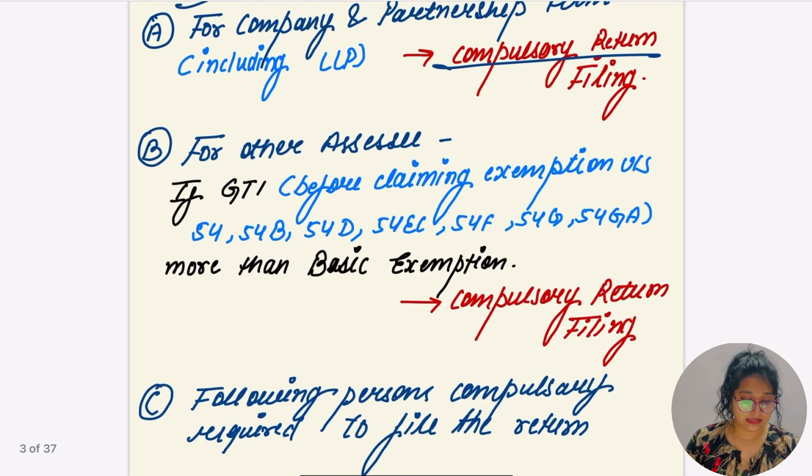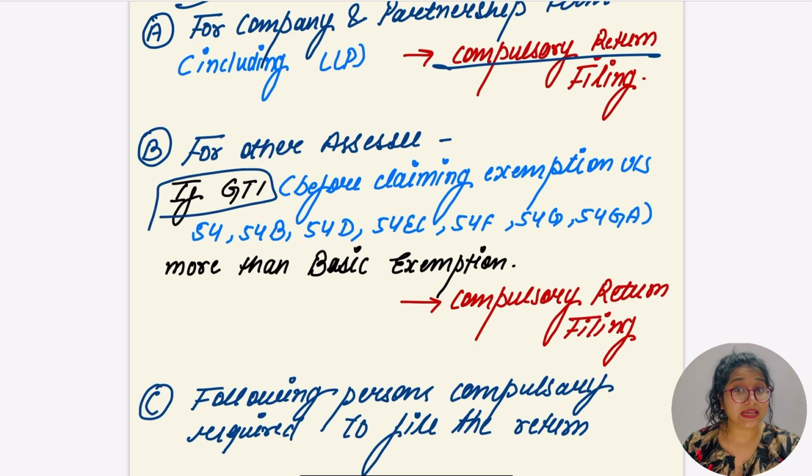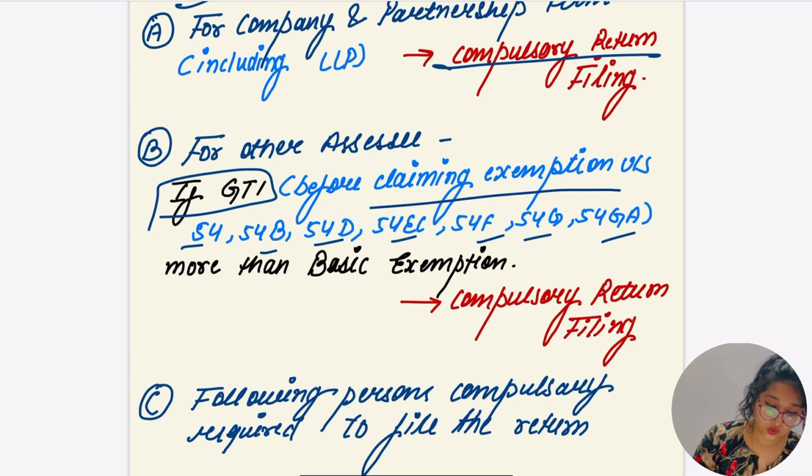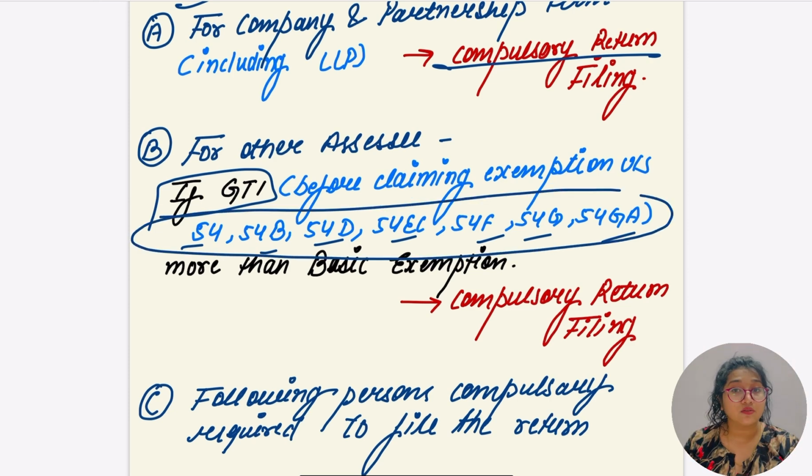Second, for other SSC, if the gross total income before claiming exemption under Sections 54, 54B, 54D, 54EC, 54F, 54G, 54GA, there are a few sections apart from these, which means before claiming exemption under these sections, if the gross total income exceeds the basic limit, which is 2,50,000, in that case those SSC have to file the return compulsorily.